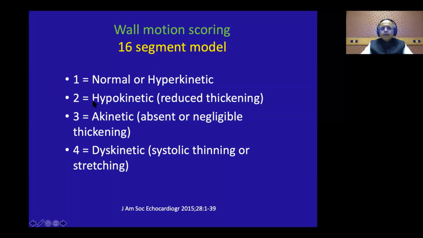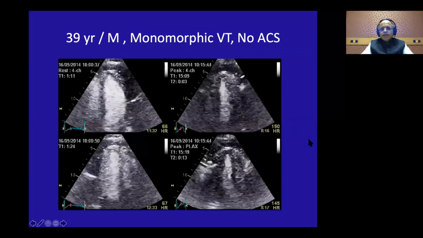Now each segment you give this particular number. Whether it is hypokinetic, it will get 2. If it is akinetic, you will get 3. And what you do is you get the sum of all the segments at peak exercise and divide it by 16. Now, if all your segments are hyperkinetic, you will get a wall motion score index of 1, which is normal. Anything more than 1 is abnormal. So if you get 1.2, 1.4, 1.7, the worse it becomes, the worse is the regional wall motion abnormality at peak exercise. Now we'll start with the cases.